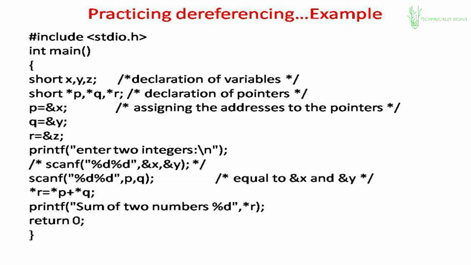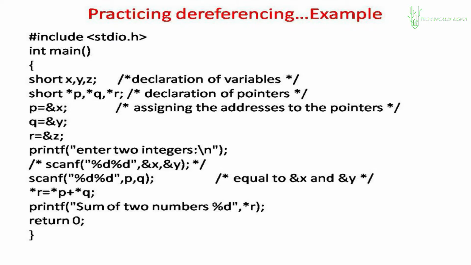Now look at the statement, scanf %d, comma p, comma q. So what happens? P and q hold what? They hold the address of x and y. So scanf gets the address of x through p, and the address of y through q. So value goes into those 2 variables. That's why I have written in the comment ampersand x and ampersand y, p and q, same. But remember, this way it is faster because you are doing it through pointers.